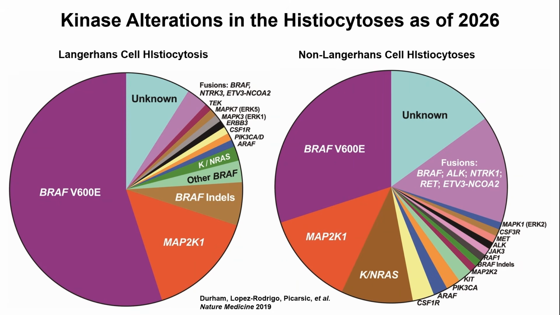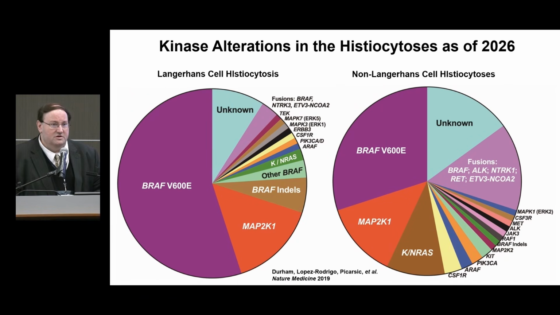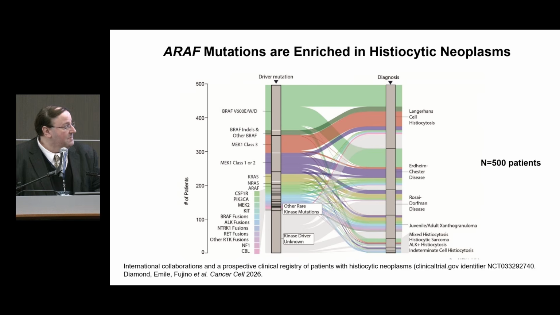But ARAF, across histiocytic neoplasms, represents about 2 to 5% of diseases, but it's very enriched in histiocytic disorders compared to other cancer types. So it gives us a unique way to actually evaluate how this affects hematopoiesis, how this affects the initiation of cancer in general, because it's much more enriched in histiocytic disorders than it is in other cancer types.